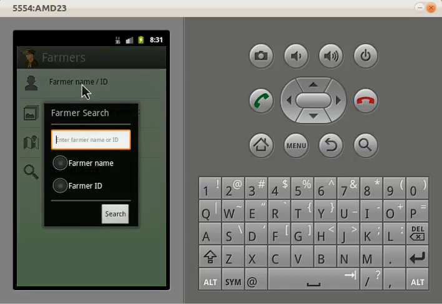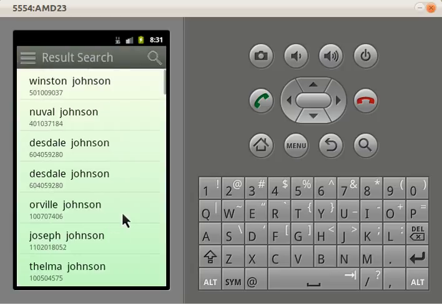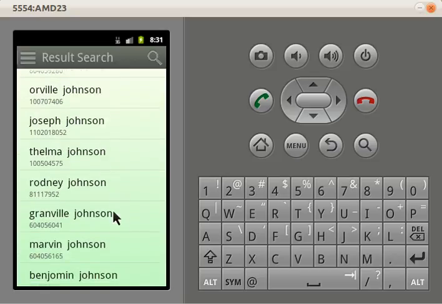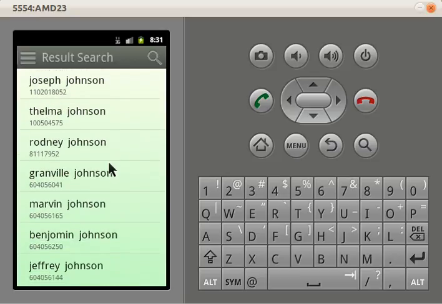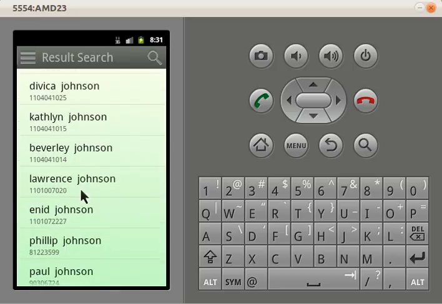So let's jump in and see what we can do with the application right now. Let's look up farmers whose last names end with Johnson, and the application allows you to search by a number of ways, whether by name, by location using GPS, or by area, so if you wanted to search by a particular parish. Right now that query just did a pull from the local database.